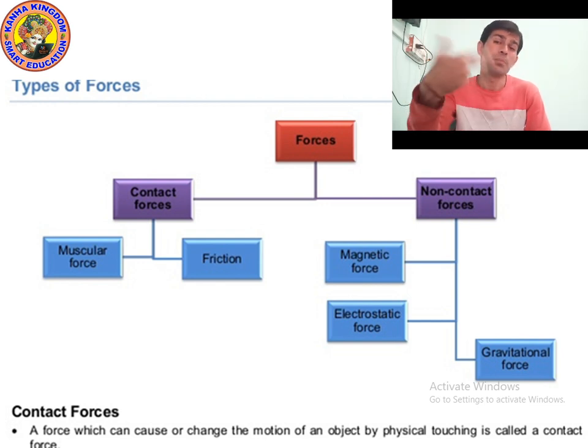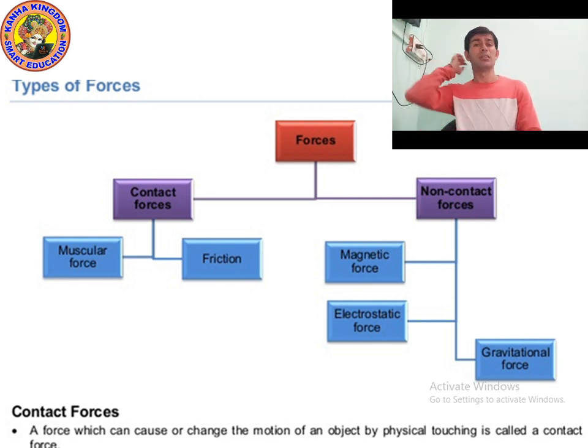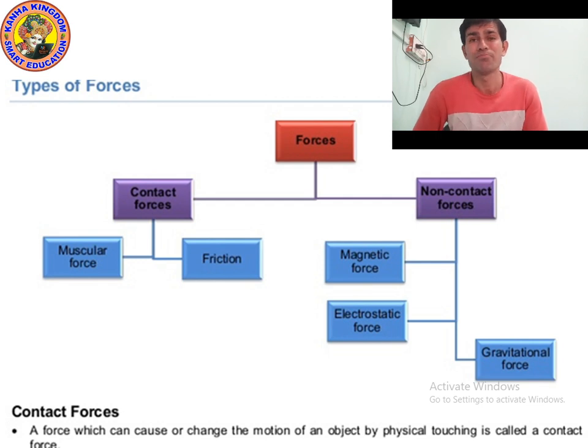What is pressure? Pressure is the force applied per unit area. The formula of pressure is thrust upon area, or force upon area, and its unit is Pascal.